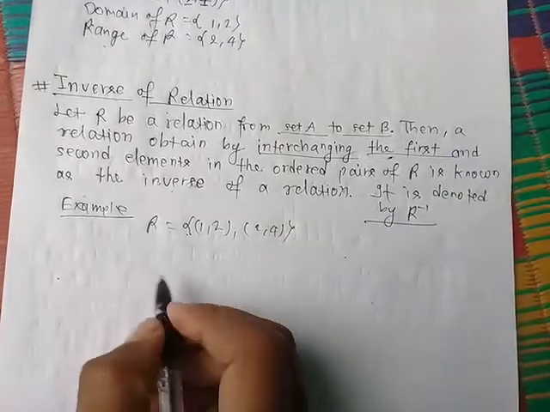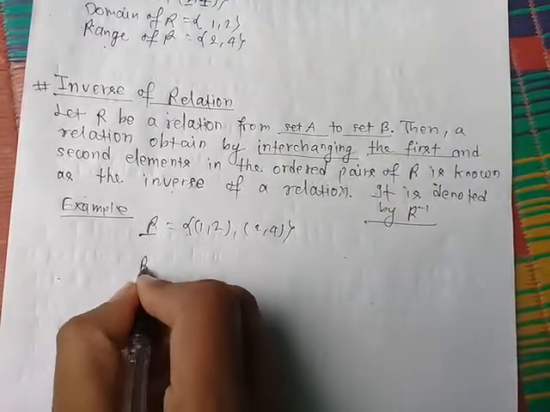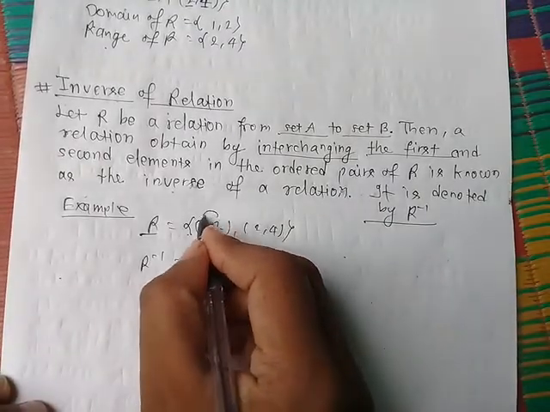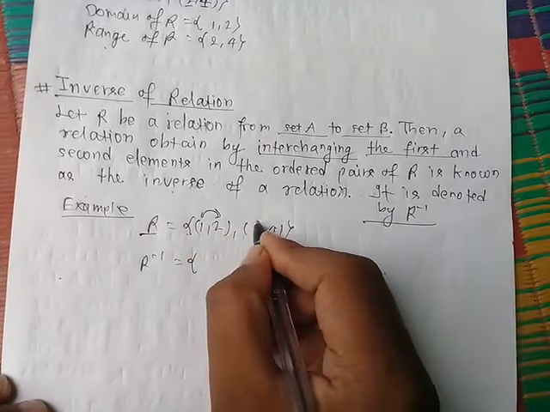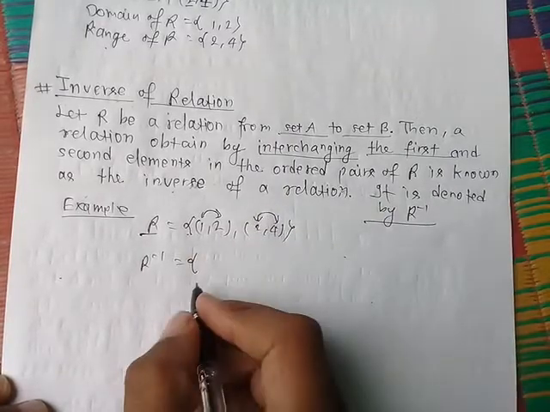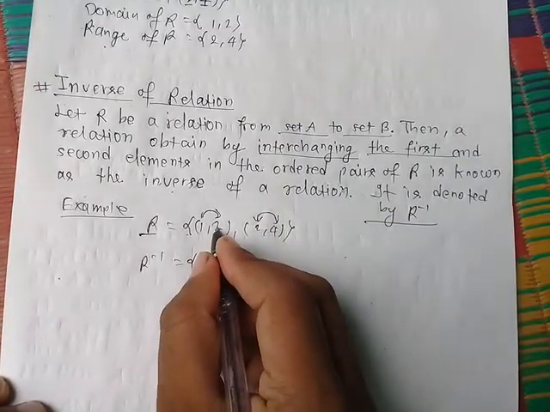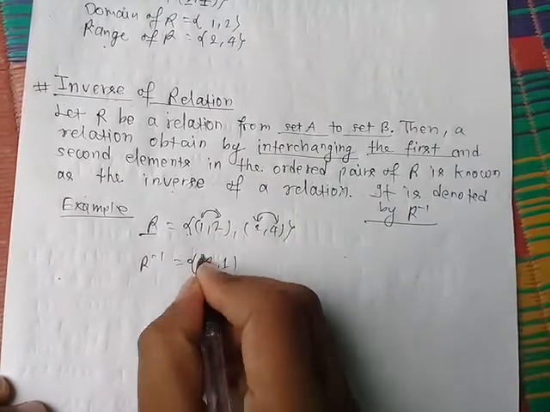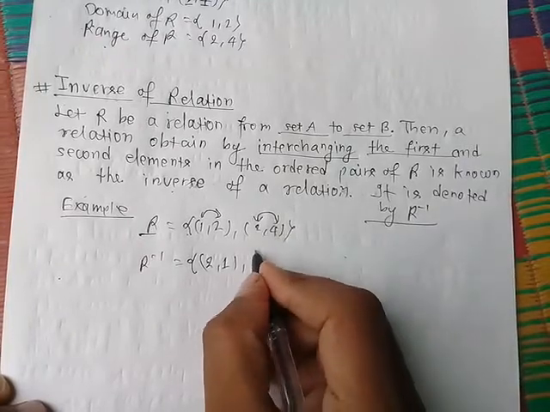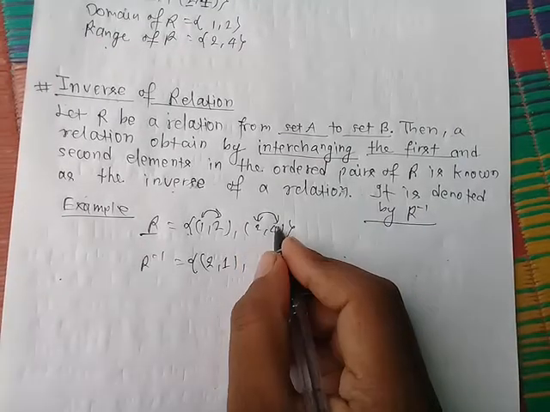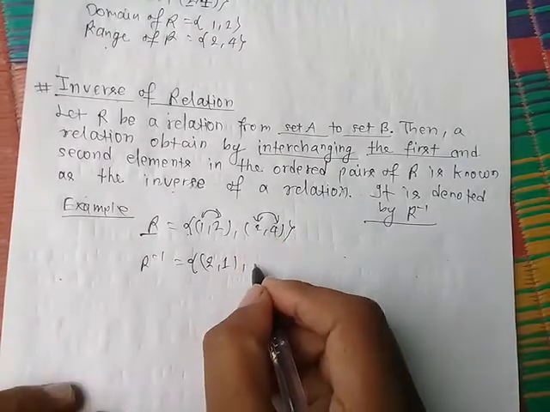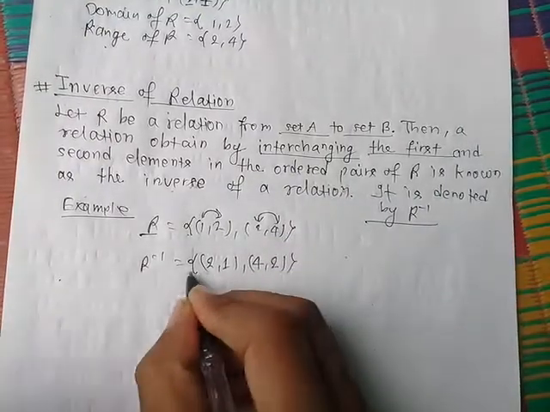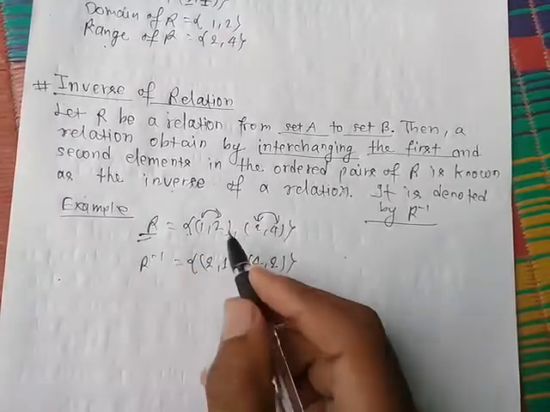So what will be the inverse of R? R inverse can be written by interchanging: 2 is replaced by 1 and 1 is replaced by 2, that is (2, 1), and again 2 is replaced by 4 and 4 is replaced by 2, so (4, 2). This is the inverse relation of R.